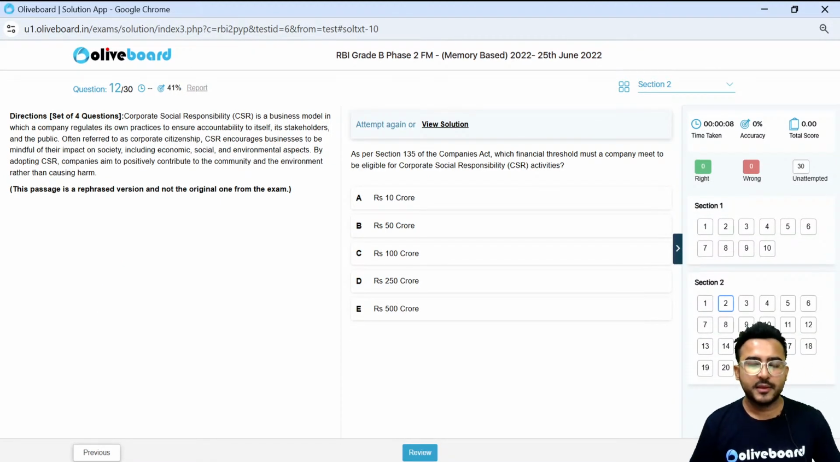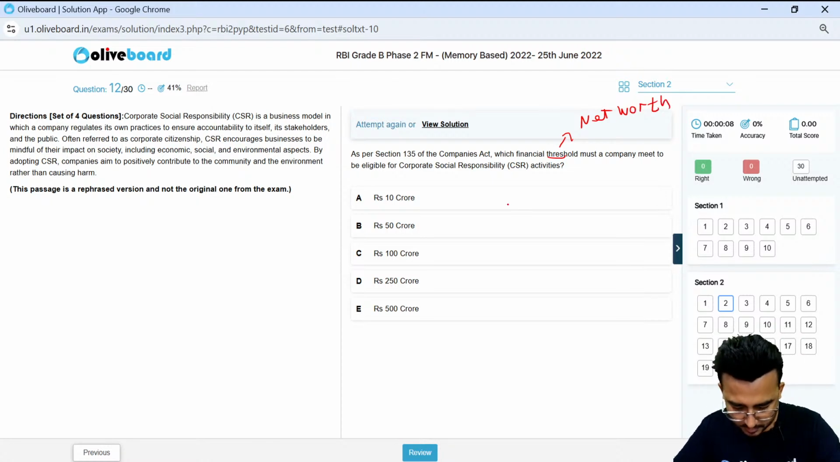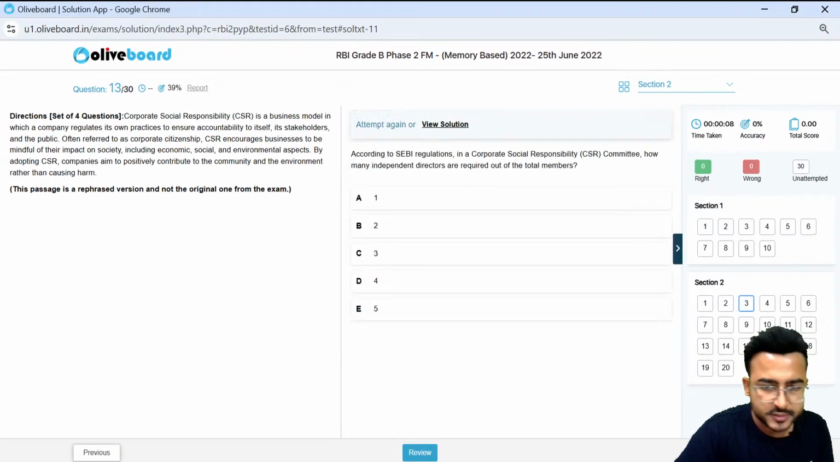Next one. Which financial threshold must the company meet for the net worth purpose? Okay, for the net worth purpose. What is the threshold related to the net worth, guys? Any idea about that? I think the word net worth is missing here, right? Perfect, John. 500 crore. Okay, 500 crore is the net worth requirement.